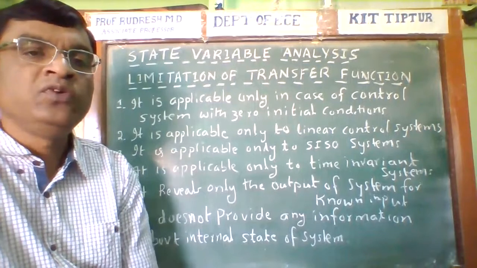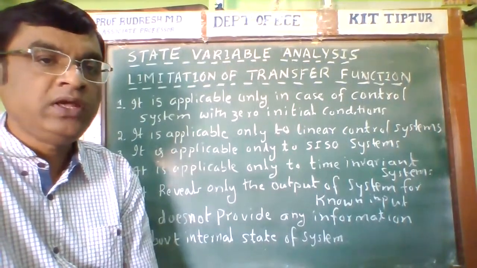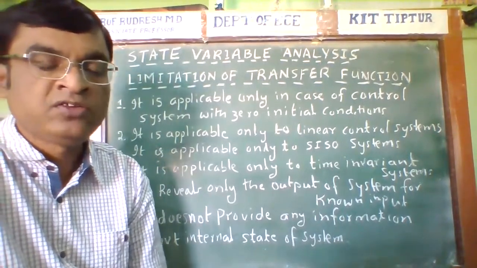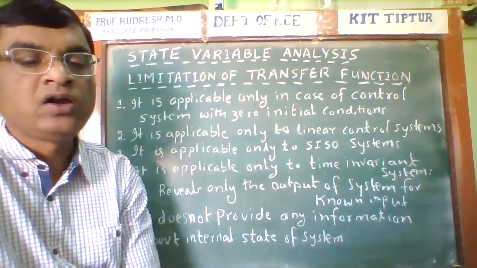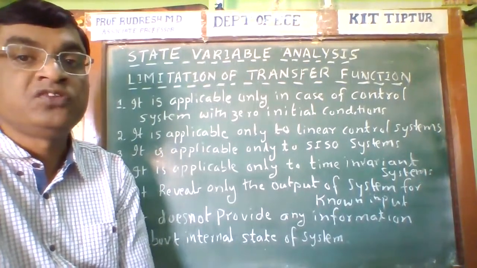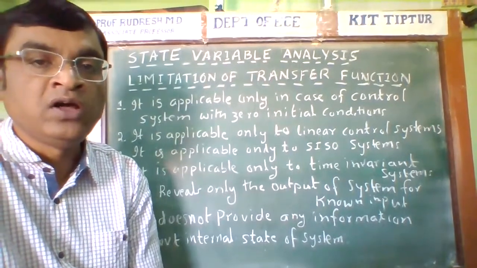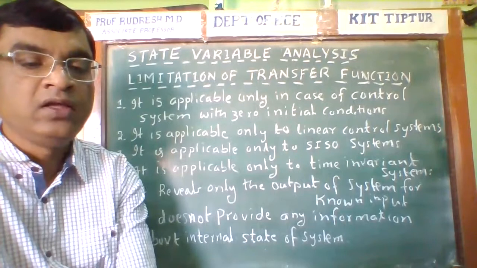To study state variable analysis, we should know the drawbacks or limitations of the transfer function approach, or old, conventional control theory.